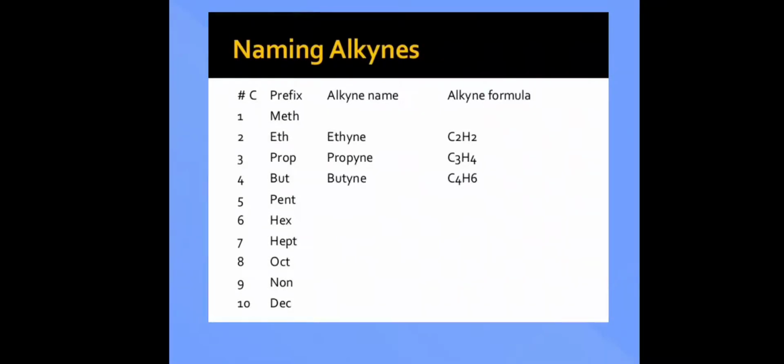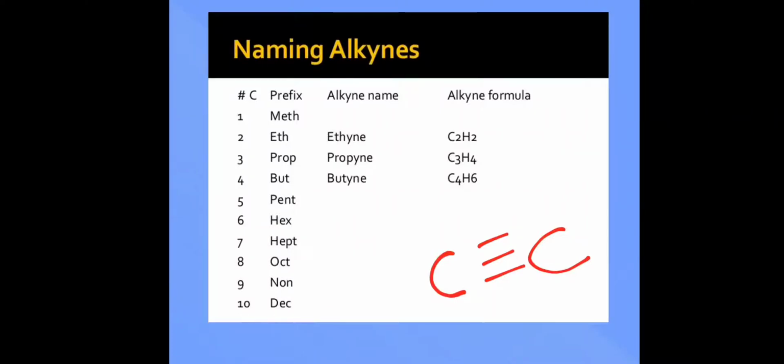Just as we cannot have one carbon atom forming an alkene, so there's no methene. Similarly, there cannot be any methyne, because we need at least one pair of carbon atoms in which we can have those 3 bonds. So the first one is ethyne, C2H2. How will the structure look? C2. There's a triple bond between the 2 carbon atoms.